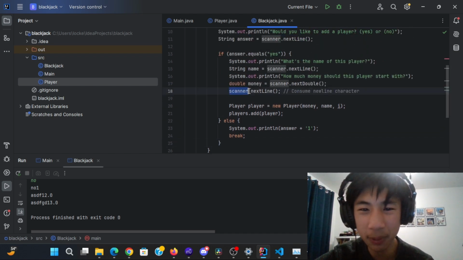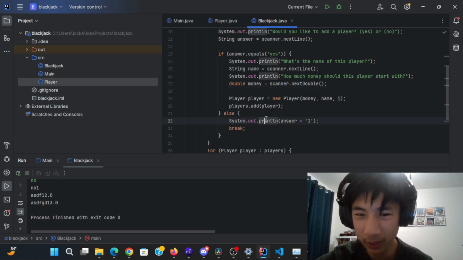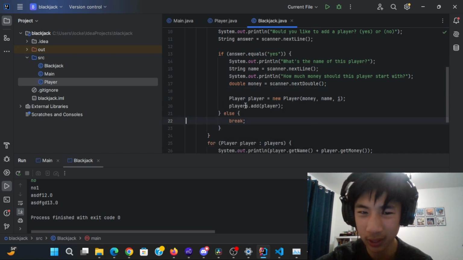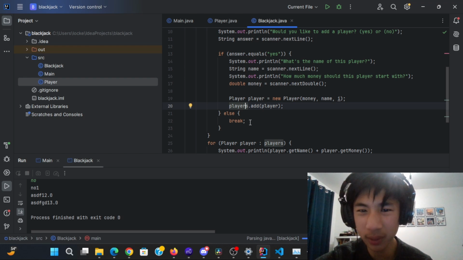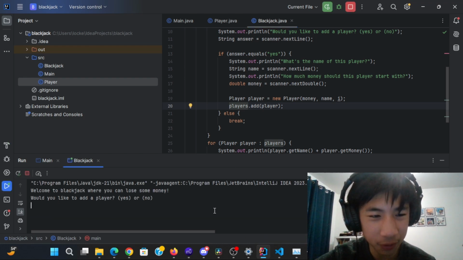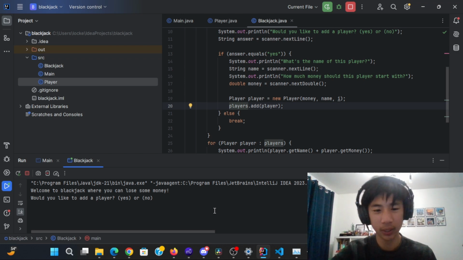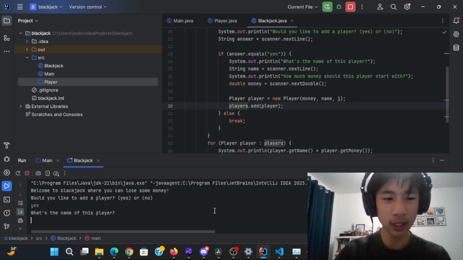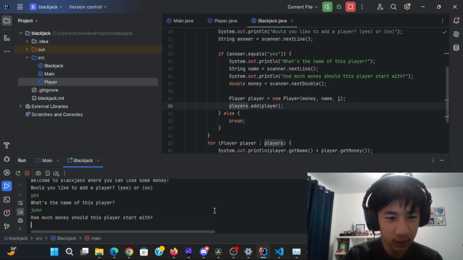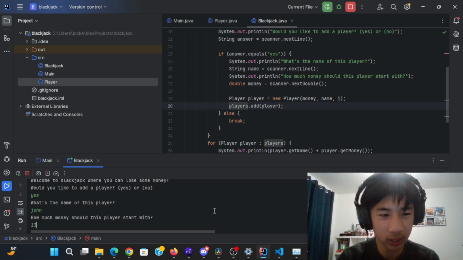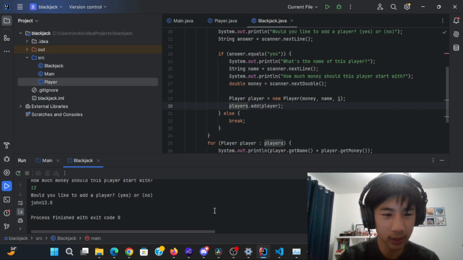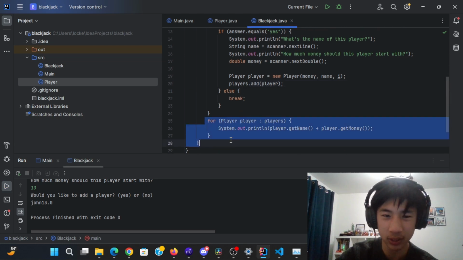But let's see what happens when I get rid of this. And let's get rid of this, just to make things a little bit more confusing. Now, let's run the program. At first, it would ask whether or not I would like to add a player. So I would say yes. I would create a name, so I would just give it something like John. How much money? I gave it $13. And then it asks it again. It immediately breaks out of the loop, or whatever it does, it just goes here.